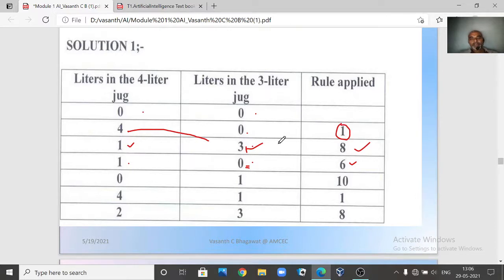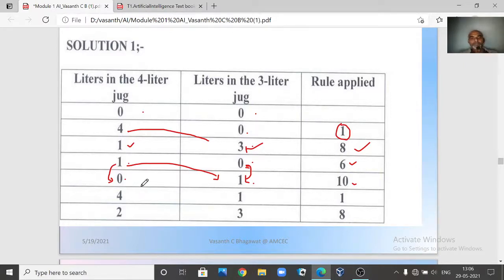Next you match with any of the rules from 1 to 10. So you'll see that rule number 10 matches. Now what does rule number 10 say? It says pour the water from the 4-liter to the 3-liter jug. So from the 4-liter we pour into the 3-liter, which was empty, now it becomes 1. So this becomes 0 here, since you are pouring from 4-liter to 3-liter. So the current state now is 0 comma 1, right?